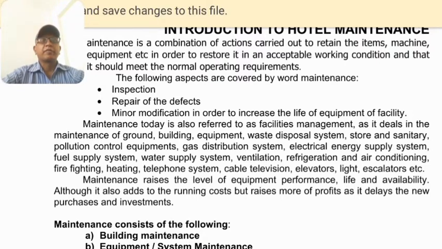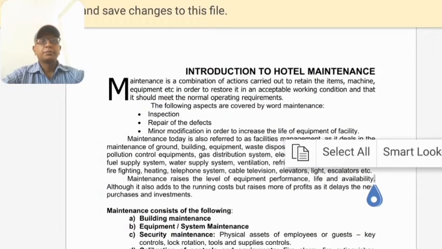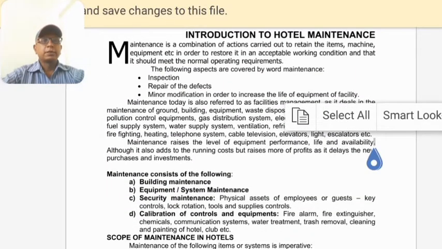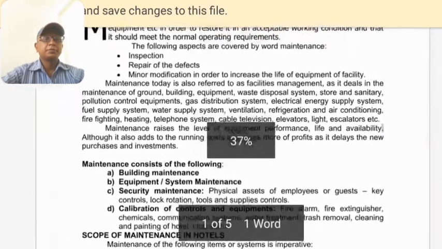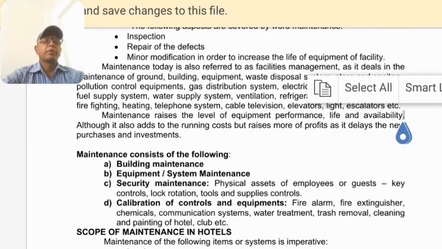Maintenance consists of the following. Number one is building maintenance, then equipment system maintenance, then security maintenance: physical assets of employees or guests, key control, lock rotation, tools and supplies control, calibration of controls and equipment, fire alarm, fire extinguisher, chemicals, communication system, water treatment, trash removal, garbage disposal system, cleaning and painting of hotels, clubs, etc.